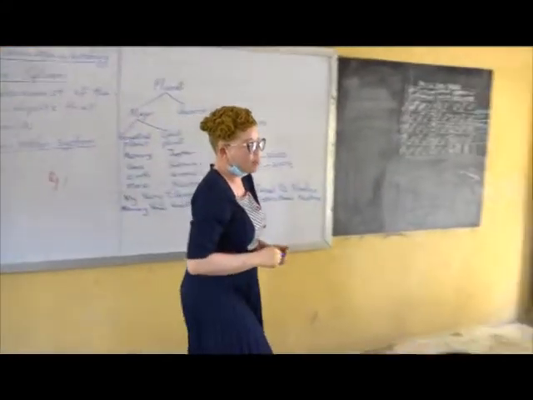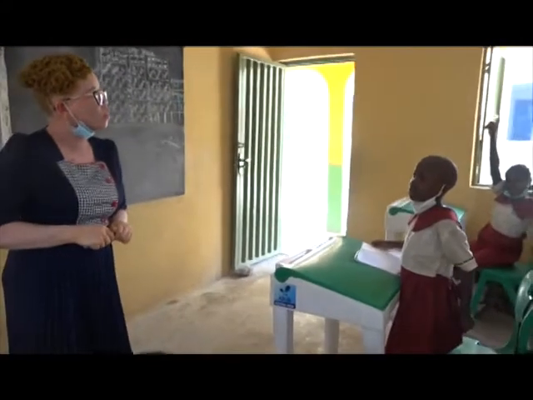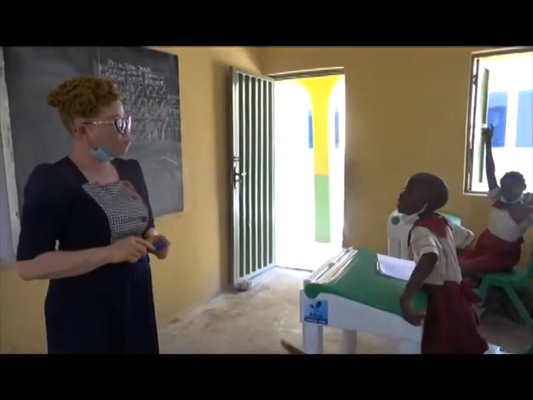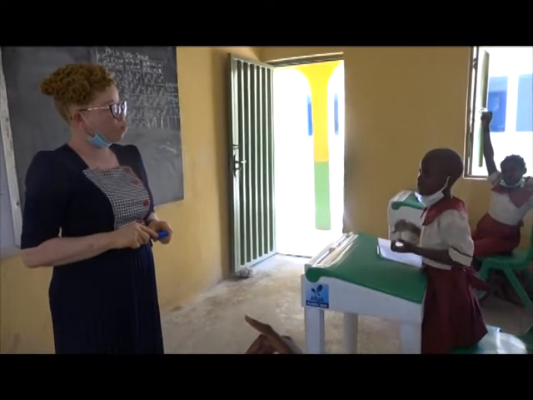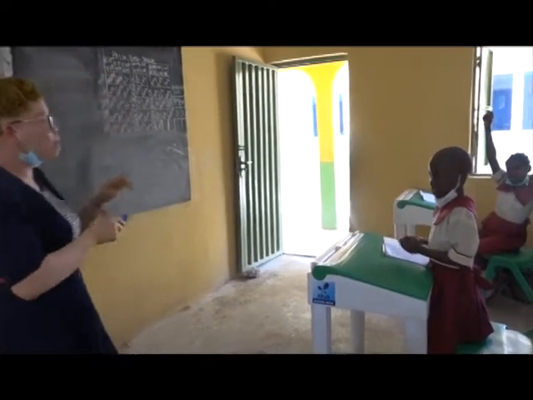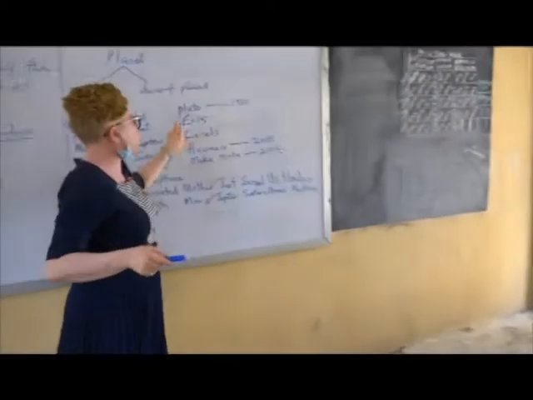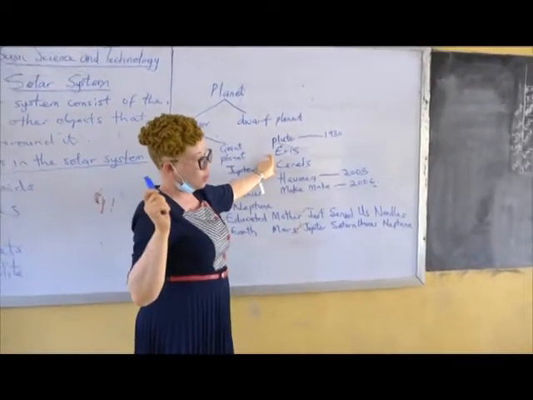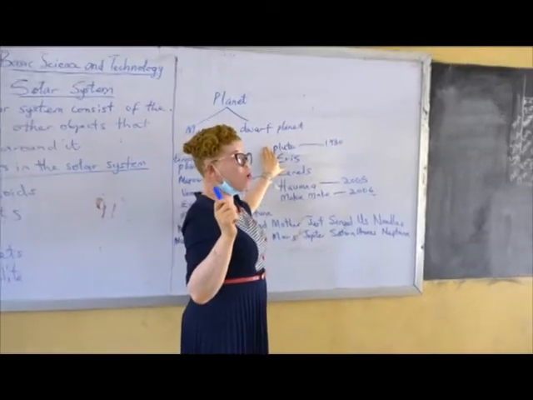You said that Neptune is the coldest. Yes, I'm talking about the major planets. Pluto is also far away from the sun, and it's also a little cold.